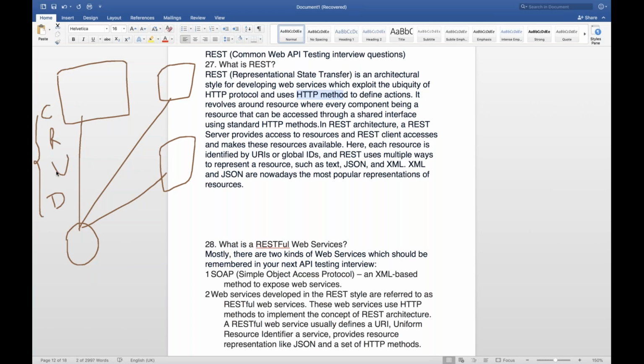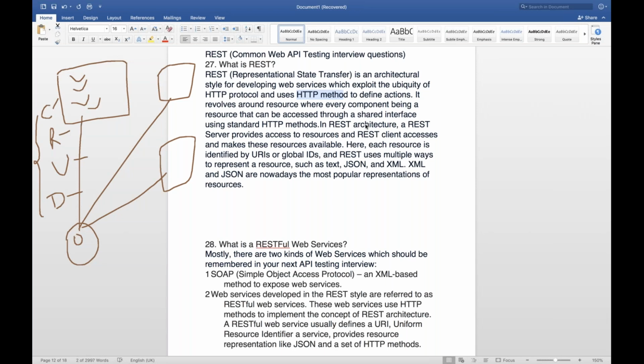Always remember what you mean by CRUD. CRUD means create, retrieve, update, delete. So create means post call, retrieve means get call, update means put call, and delete means delete call. Right? So these are the 4 different HTTP methods available. And accordingly, Indigo developers will create these 4 APIs over here, and then it will be given to this particular guy, and this guy will implement all these things over here, right? So this is called basic REST architecture.